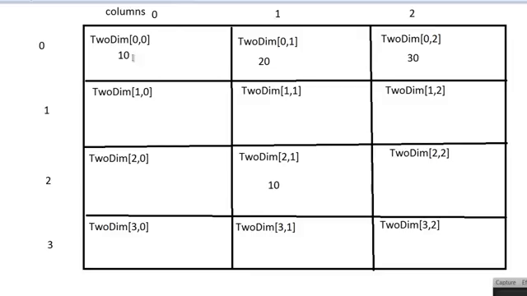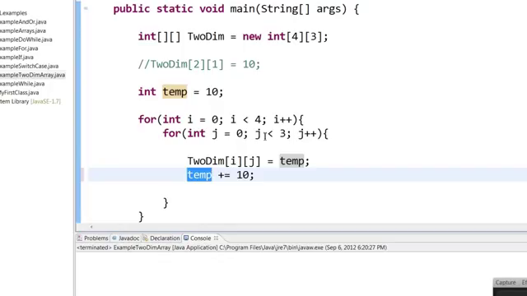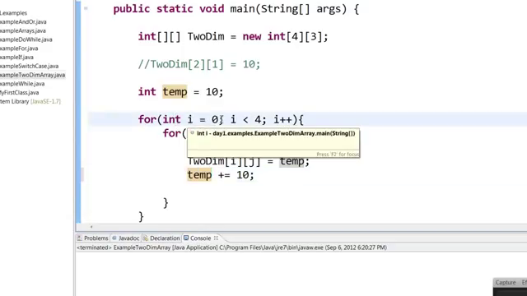So 0 comma 0 will be 10, 0 comma 1 will be 20. This is the i and this is the j value, and here i value will be 0. Next loop j value will be 2, and then the temp would have incremented to 30. So once j reaches 2 and then it increments to 3, it will come out of this loop, go back to this for loop, and i value will now be 1.